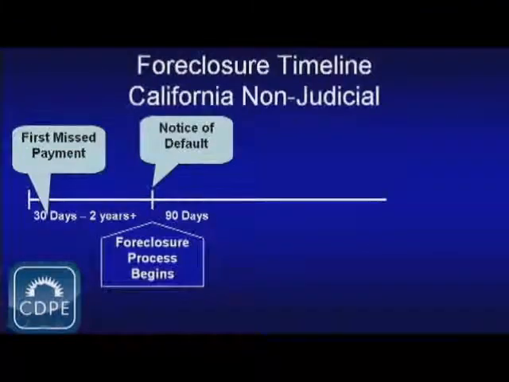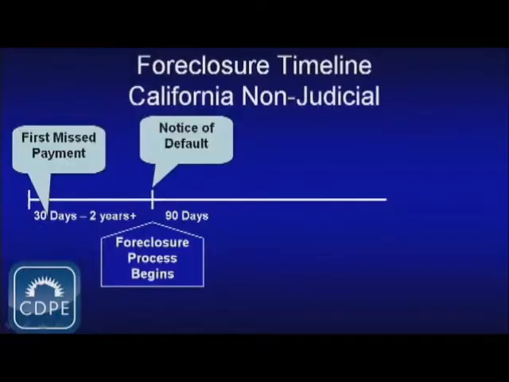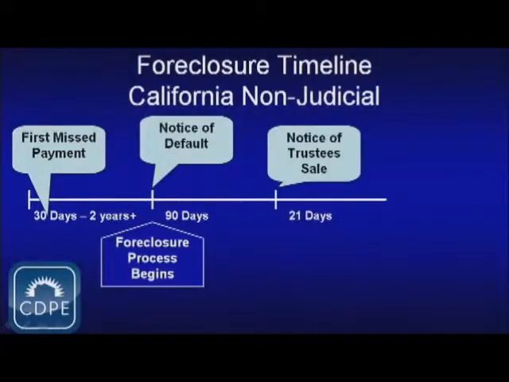So the foreclosure process begins on the day that the notice of default is filed with the county recorder's office. That starts a hard timeline of 90 days, and after 90 days, the trustee has the right to file a notice of trustee sale. This gives you a 21-day notice, and the notice of trustee sale will actually have a sale date posted on it. So throughout this whole time period, from missing a payment all the way until the notice of default and the notice of trustee sale, that's your timeline in order to find a solution to prevent a foreclosure. It can happen all the way up until the day before the sale date.